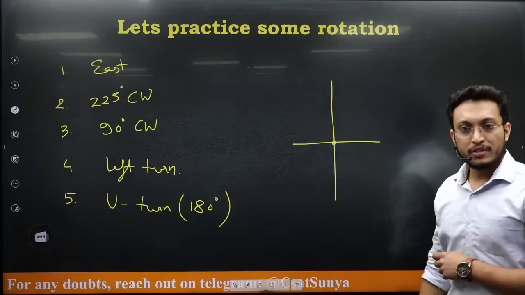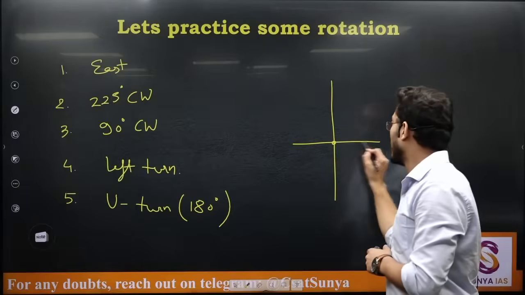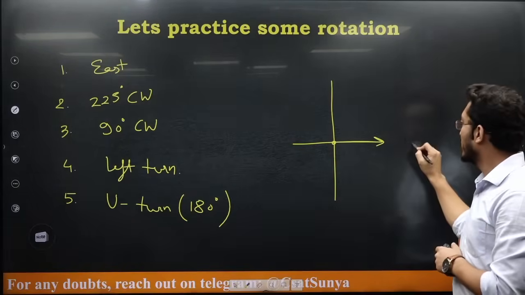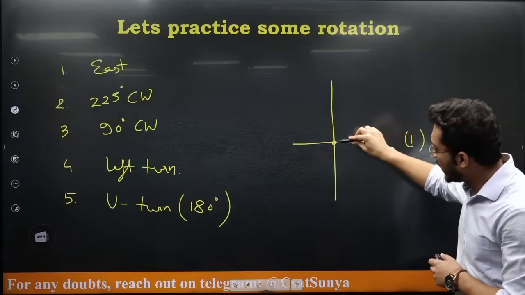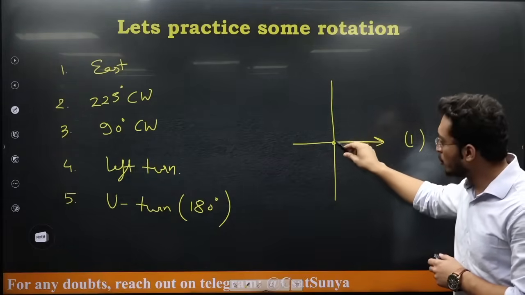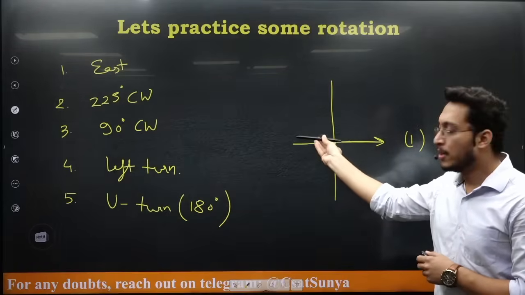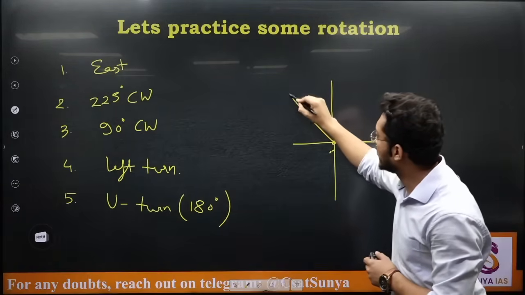So a person is facing east. Right now he is in this direction, let's say point 1, 225 degrees clockwise. So from here he will rotate in the clockwise manner 225 degrees. So this is 180 plus 45. Can I say he will face here?